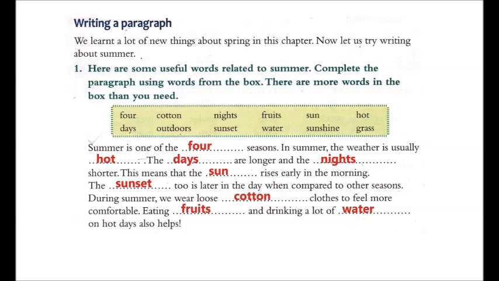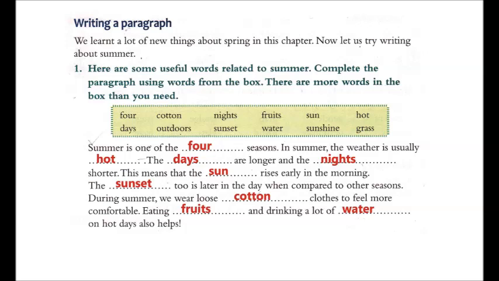In summer the weather is usually dash. How is the weather in summer? कैसा होता है गर्मी का मौसम? गर्मी होती है उन दिनों में, so you will write weather is usually hot, HOT, hot. The dash are longer and the dash are shorter. गर्मी के दिनों में क्या होते हैं? दिन बहुत बड़े होते हैं और रातें बहुत छोटी होती है. So what will you write? The days are longer. Longer means लंबा. So in the first blank DAYS, days, and are longer and the nights are shorter. So NIGHTS, nights you will write in the second blank.